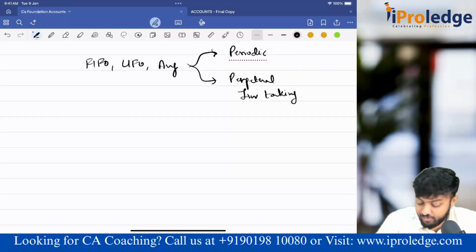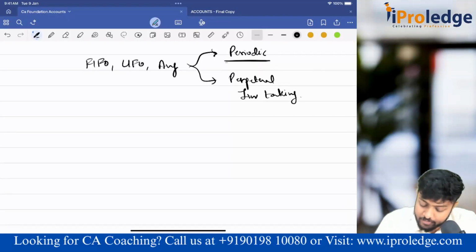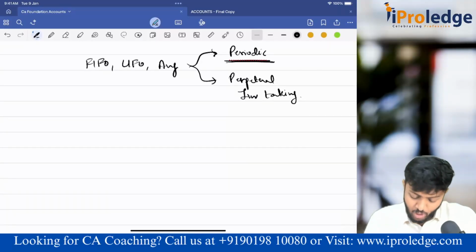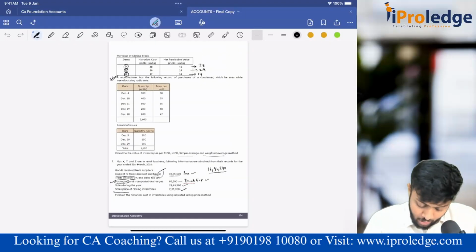Based on this, your answers will differ, okay. Because in periodic, we are doing it at the end of the period. Now let's take a small example. I'll just show you how periodic and perpetual differ. Now let's take this example.